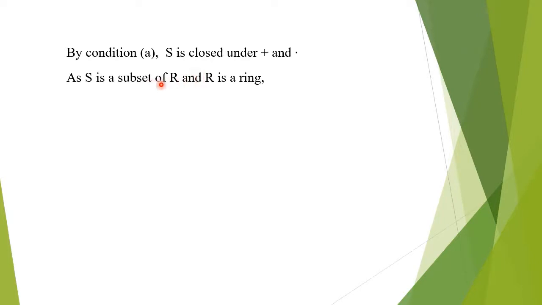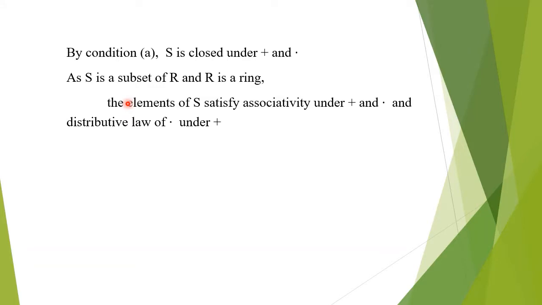As S is a subset of R and R is a ring, the elements of S also satisfy certain properties such as associativity under addition, associativity under multiplication, and also the distributive law of multiplication over addition. So these properties will be satisfied by the elements of S also.